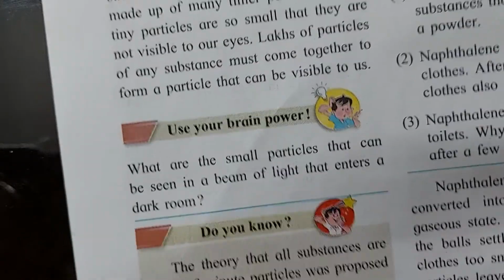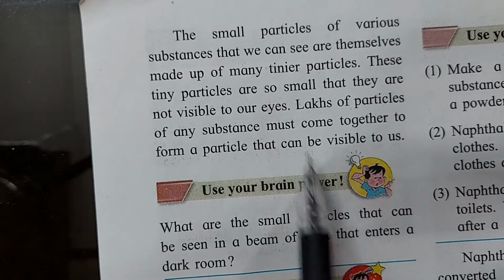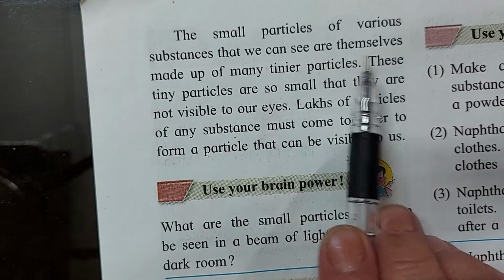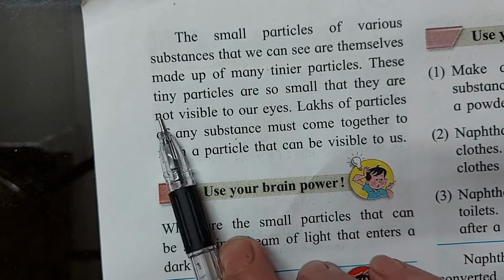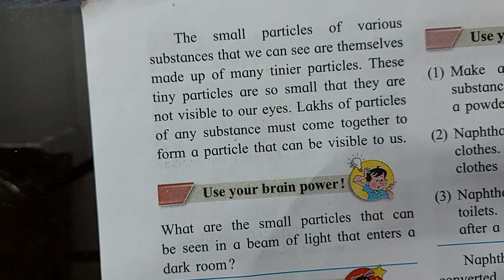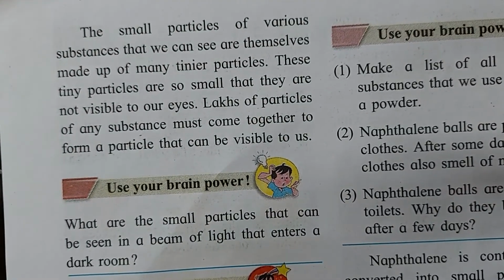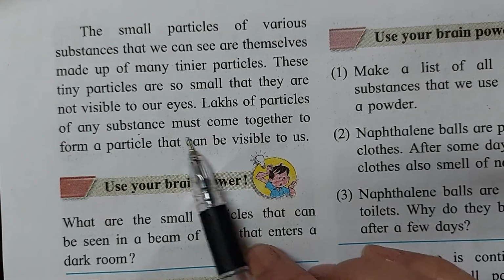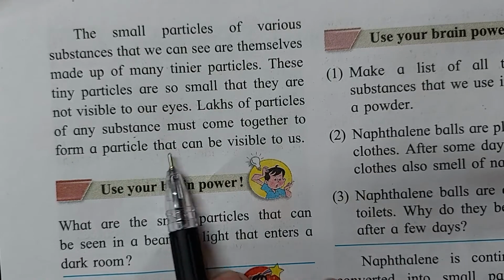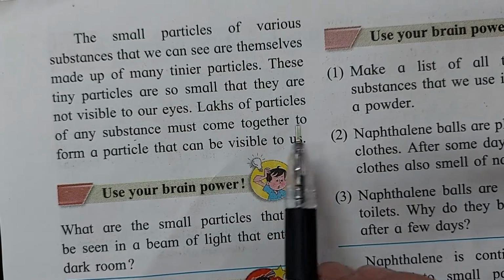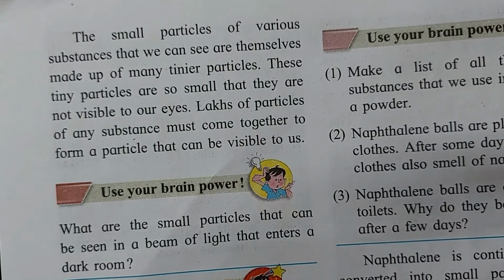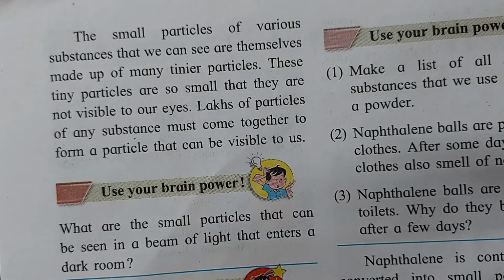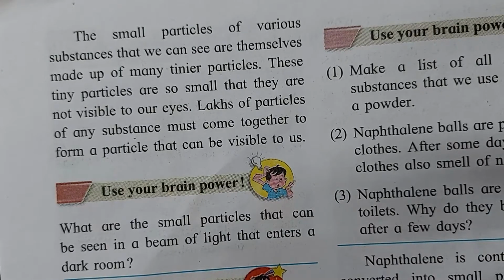Understood children? Moving further, the small particles of various substances that we see are themselves made up of many tinier particles. These tiny particles are so small that they are not visible to our eyes. Lakhs of particles of any substance must come together to form a particle that can be visible to us. Now, what do we understand with this paragraph? In this paragraph, what is explained?